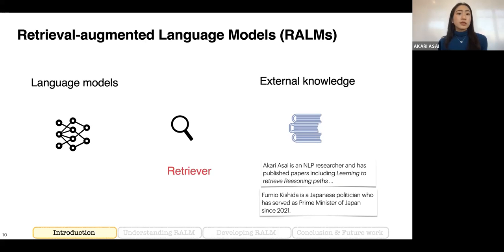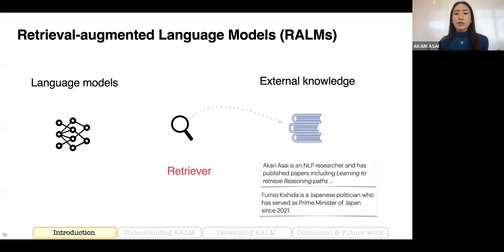My research is focusing on retrieval-augmented language models, which, instead of just depending on language model parameters, augment the language model with retrievable knowledge at inference time so that we can avoid those issues related to parametric memorization. So how it works is, given the input query, we use a retrieval system to find useful information in large-scale external knowledge.